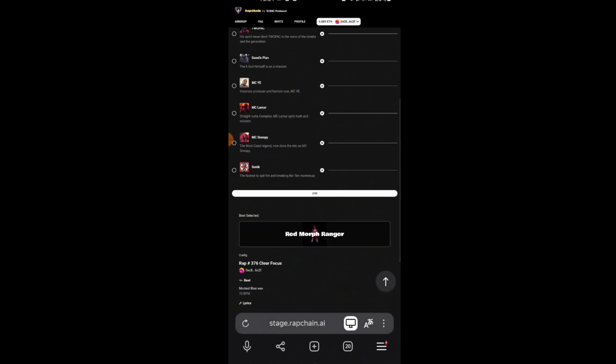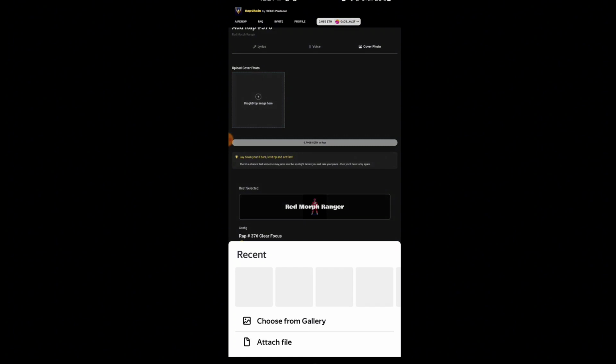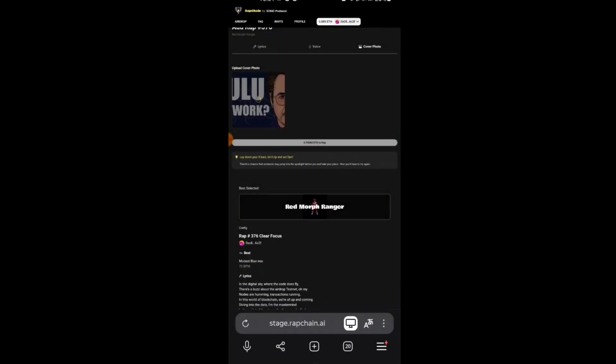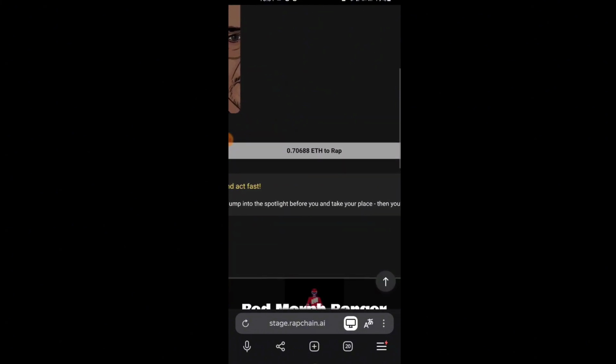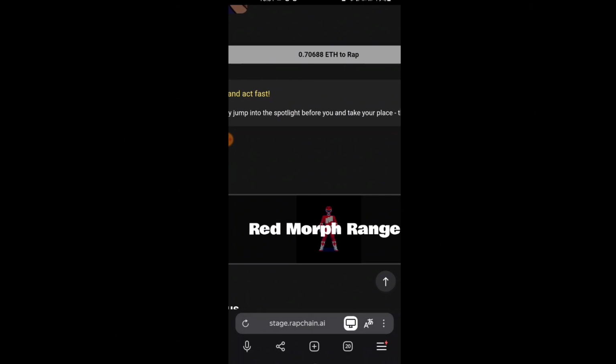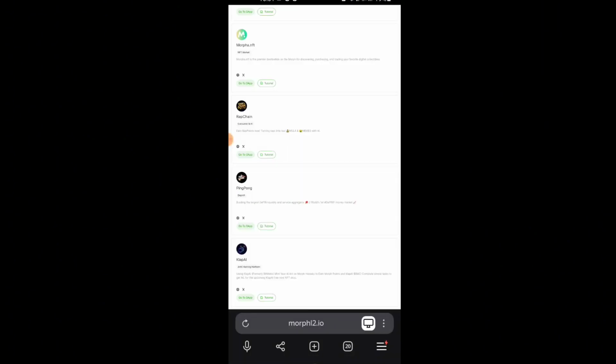Okay. So that's enough. Click on this LFG. Your image on here. Let's say just put a random sheet here. I don't have enough Ethereum, therefore I cannot do this. If you want to publish your lyrics, you need to have this amount of Ethereum, 0.7. Click on this button and it will be done. So now we'll come back in the next section.